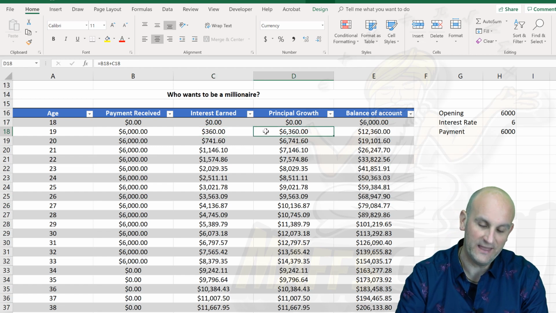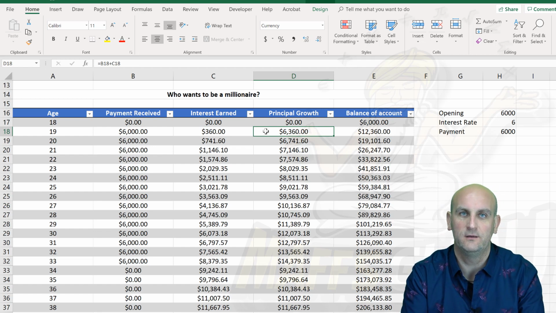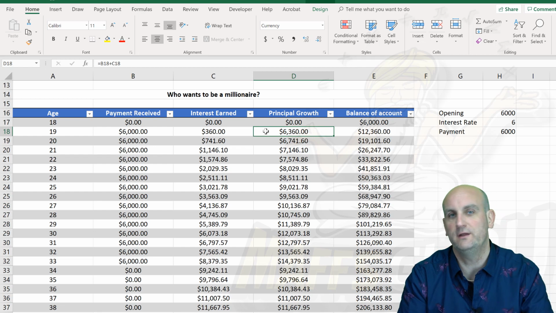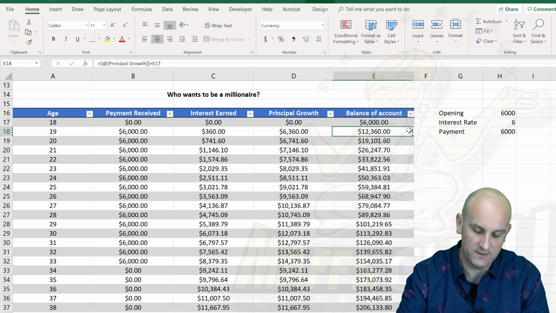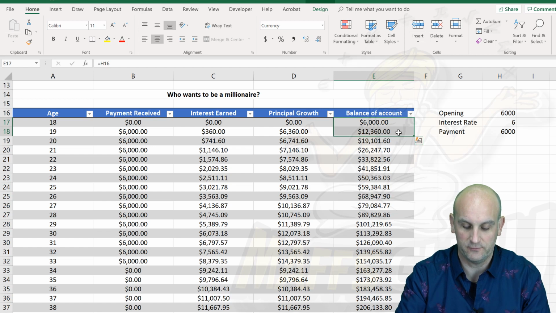Now, again, that value there, where did that $6,360 come from? Well, it's our principal growth. How much is our money going to grow by at the end? Well, I've put $6,000 in. The bank's going to give me $360, and so there we go, $6,360, which when I add to my original value of $6,000 gives me $12,360.